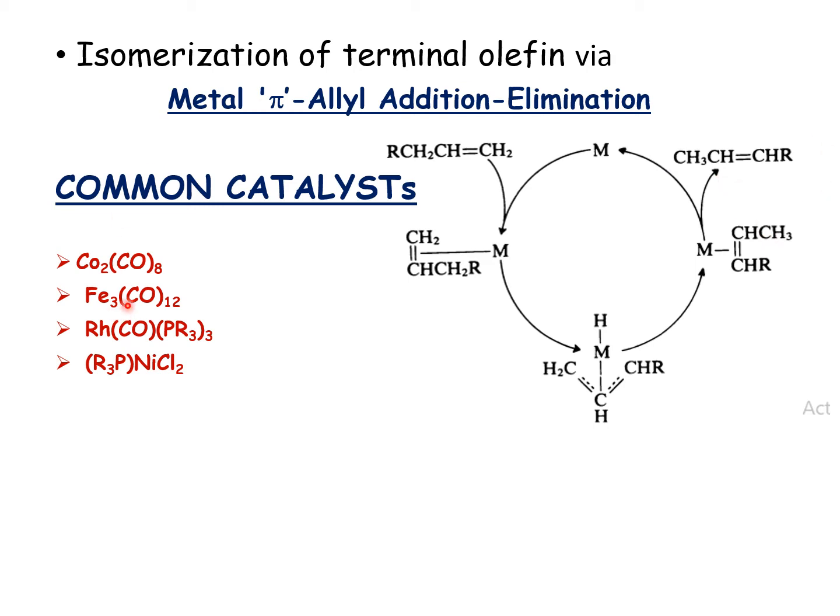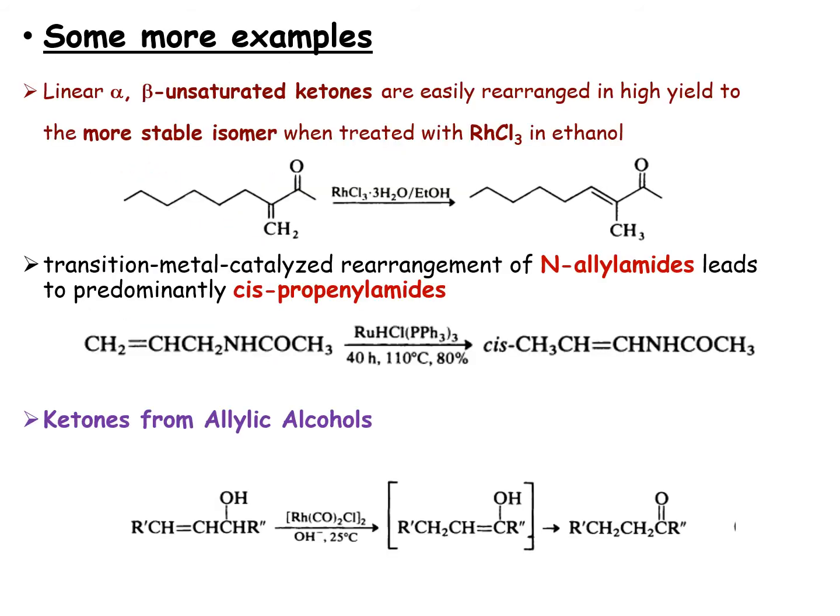We often use cobalt carbonyl, iron carbonyl, or rhodium carbonyl complexes for this kind of isomerization reaction. Here are some more examples of isomerization reactions of industrial importance. You can see that alpha-beta unsaturated ketones are easily isomerized and give a high yield of the required product in the presence of rhodium chloride in ethanol. Here also an unsaturated ketone is converted to another alpha-beta unsaturated ketone by isomerization in the presence of rhodium chloride. The other one is N-allyl amide, that is, the N-allyl group.